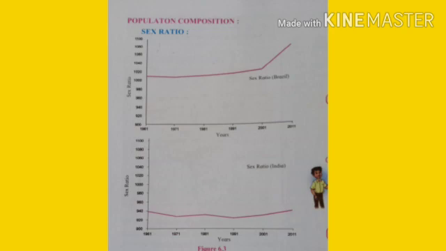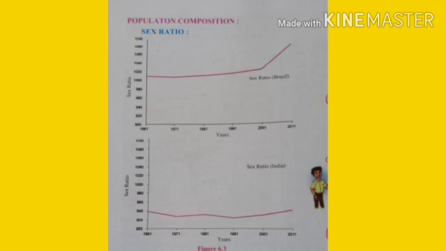I have already told you that from the year 1961 to 1991 it is fluctuating. There has been a slight increase in the sex ratio after 1991, but one point we have to consider is that it has not crossed 1000.